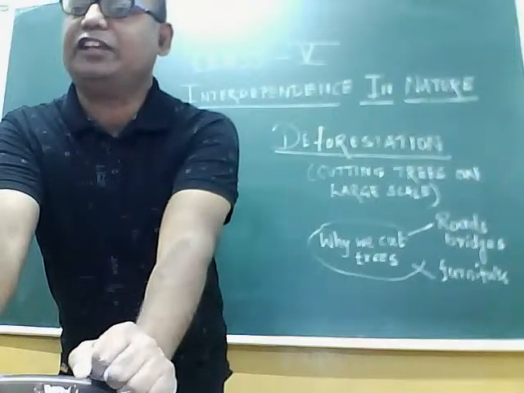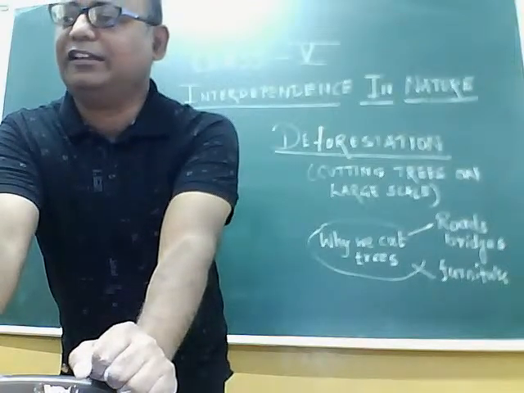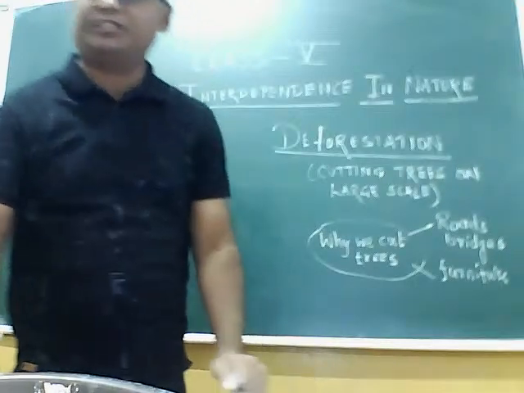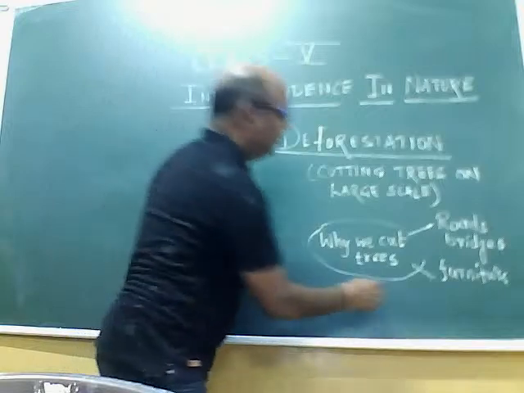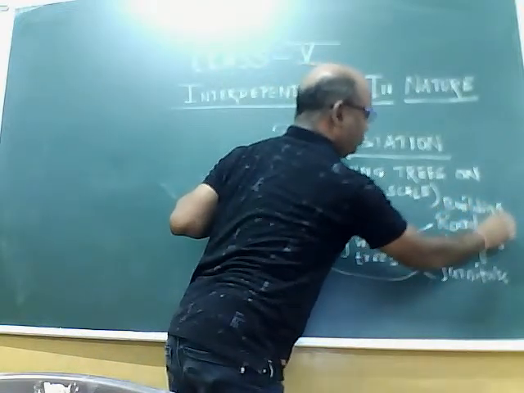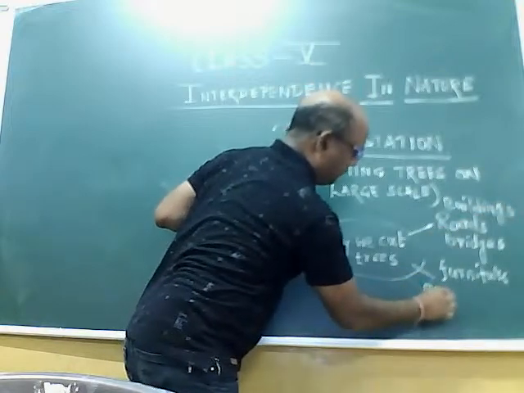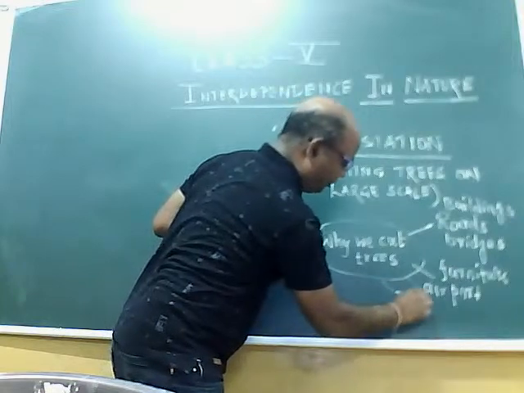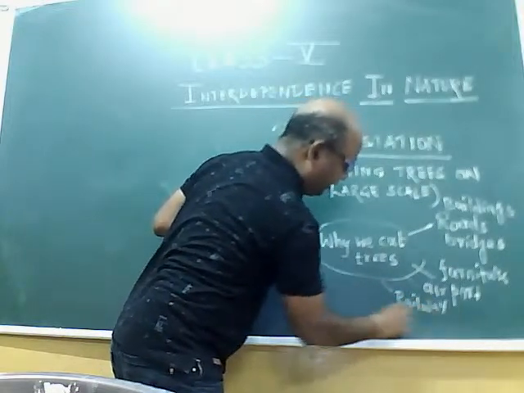For furniture, we are cutting trees. Then for malls, means buildings, roads, bridges, airport, railway station. We need land, and for that we cut trees.